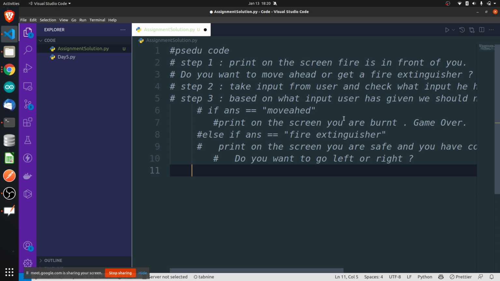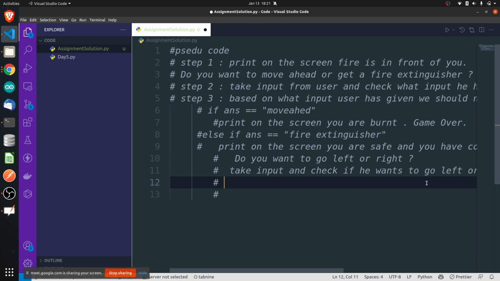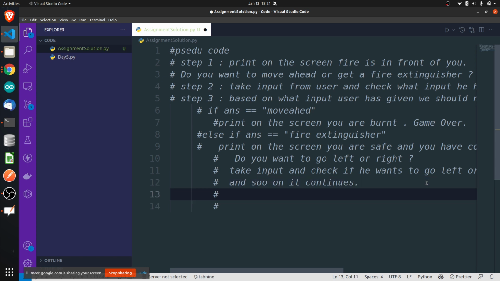So again, simple. You will have to just take input, because you are asking him a question: do you want to go left or right? Take input and check if he wants to go left or right. Simple. It goes on like this. So it's so simple. This way you can write, and so on it continues until you win the game.